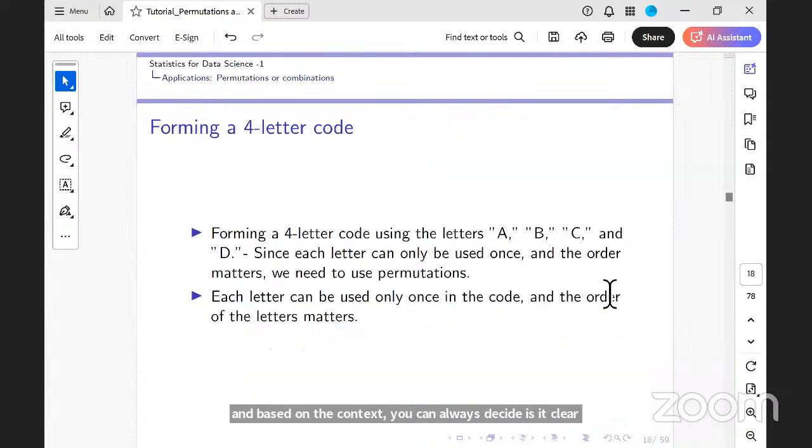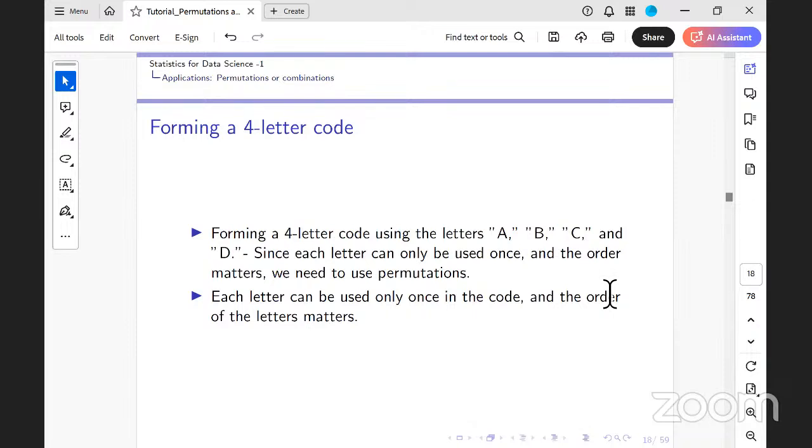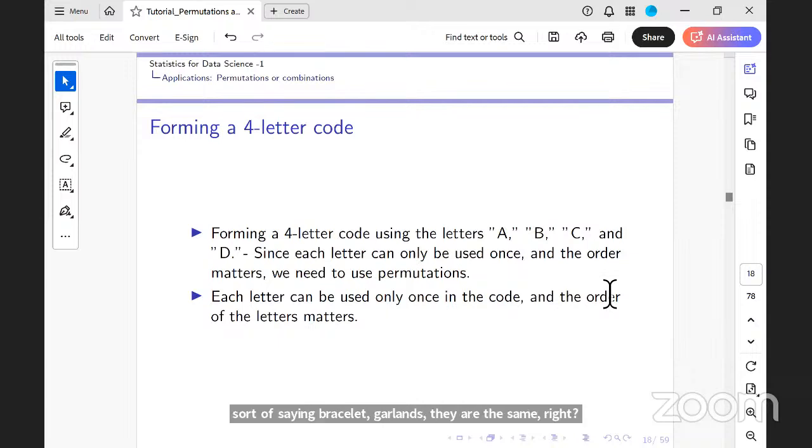Ma'am, if a bracelet is the same in the mirror image, can we say that clockwise and anti-clockwise are the same? Yeah, exactly, that's what I'm saying. Bracelets, garlands, they are the same, right? If the mirror image is the same, then yes, you can say it is right. Thanks. There was another question from some other person.